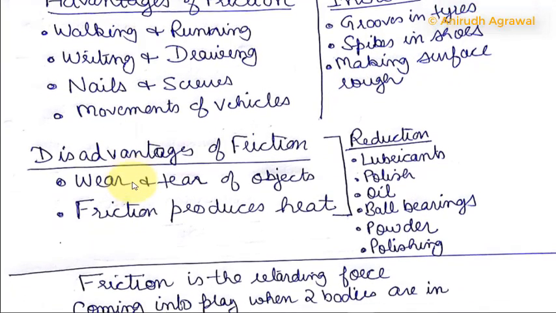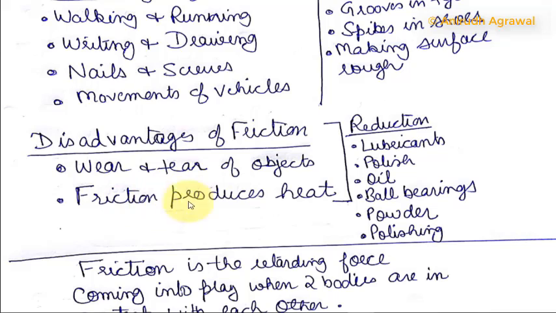Disadvantages of friction: wear and tear of objects, such as your soles wearing out after using a shoe for a very long time because friction causes wear and tear. Friction produces heat, which is both an advantage and a disadvantage. It is an advantage when a matchstick is struck against a matchbox to produce fire, and it is a disadvantage when it happens between machine parts and destroys them. Friction can be reduced by adding lubricants, polish, oil, ball bearings, and powder.